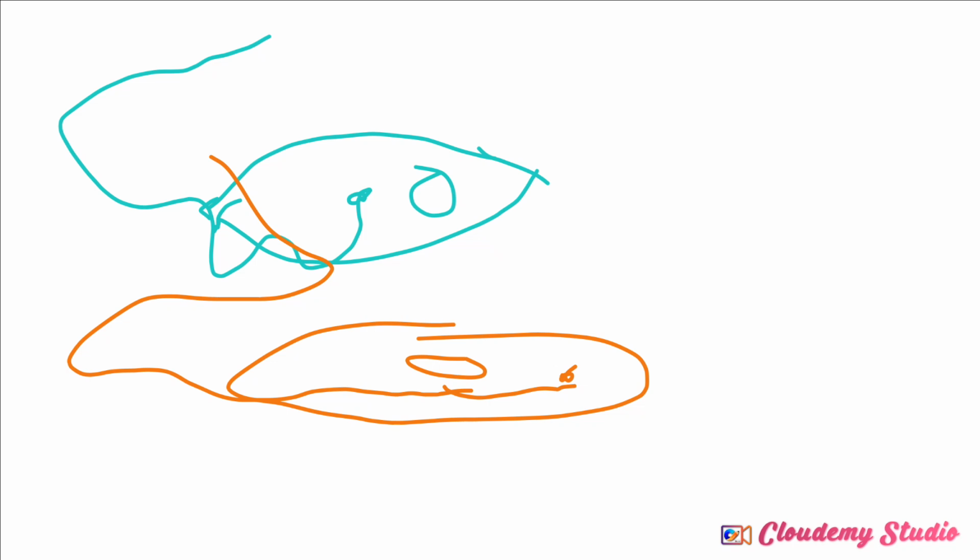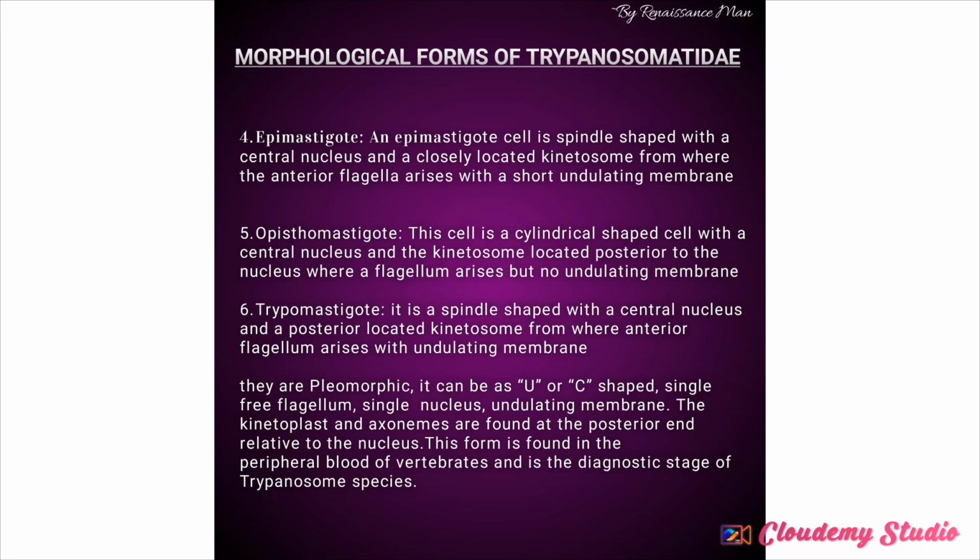And the next one is trypomastigote. That's the next one. The trypomastigote is spindle shaped with central nucleus and a posteriorly located kinetosome from which anterior flagellum arises with undulating membrane. So we can say trypomastigote is similar to opistomastigote.